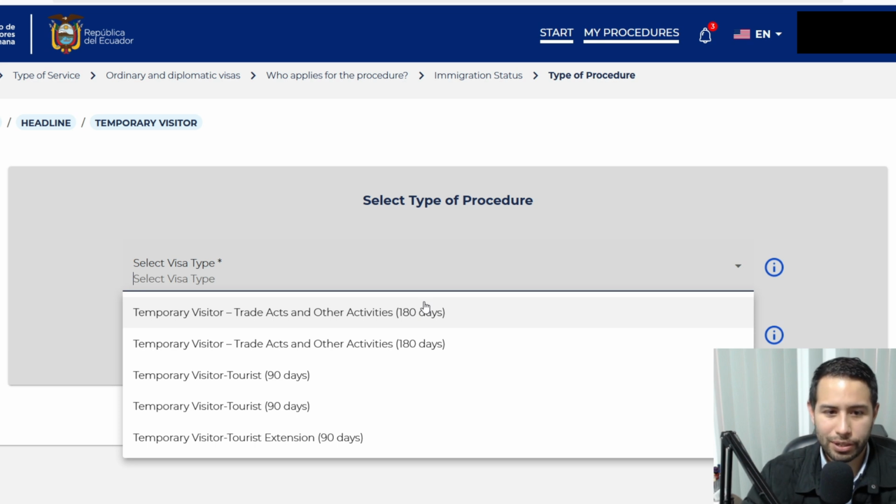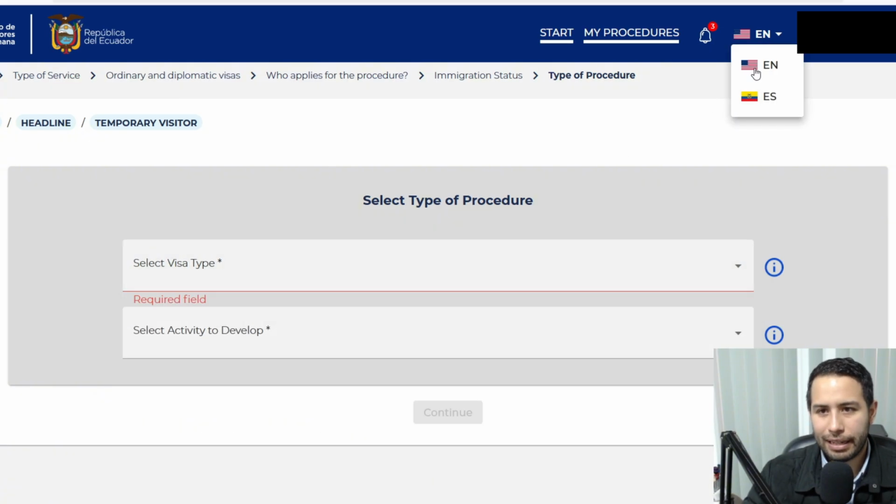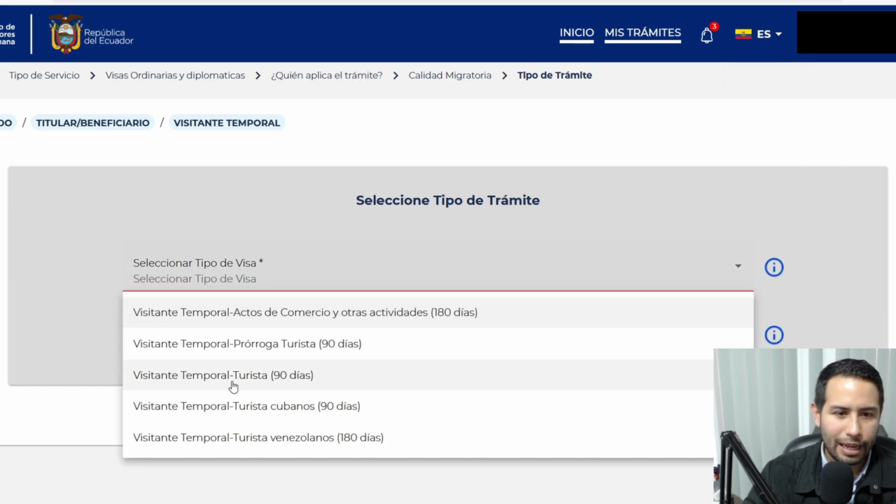For regular tourists, it will be temporary visitor, tourist 90 days. The tourist extension is for people who are already here with a tourist visa and need to extend that. Let's change this to Spanish and then we can see it more clearly.